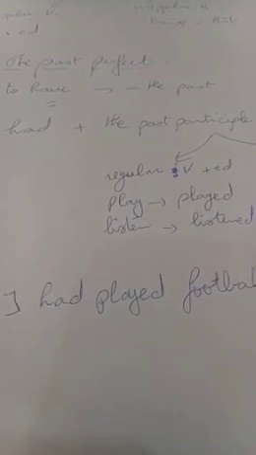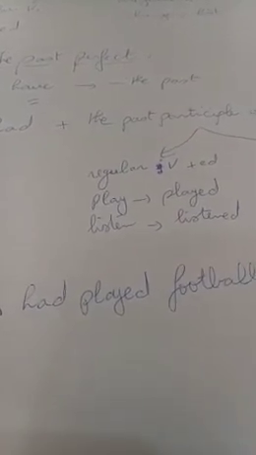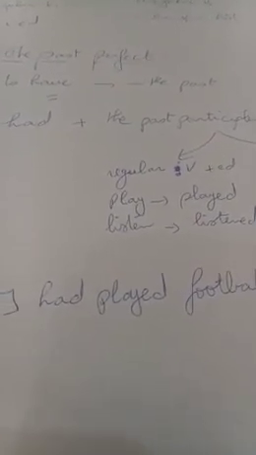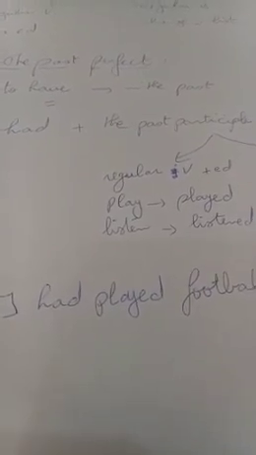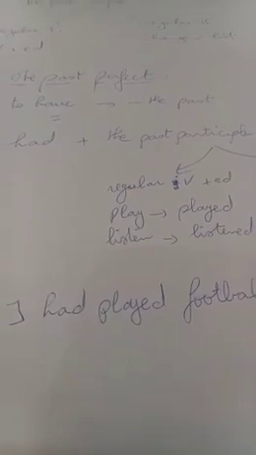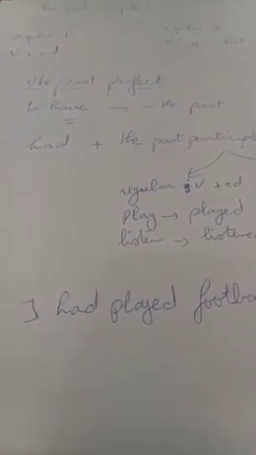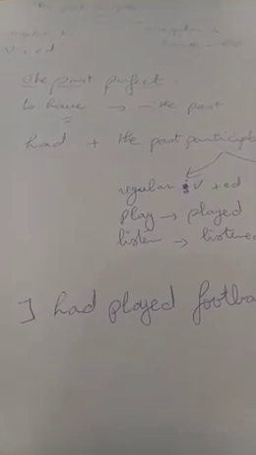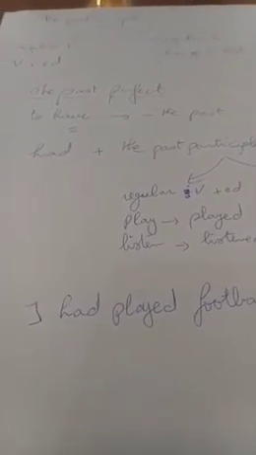The past perfect is used to refer to events that happened before other events in the past. I mean that you have here two events that happened in the past, but one is before the other one. Let's see the examples that we have to understand more.